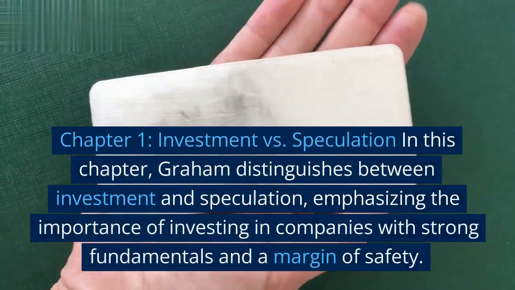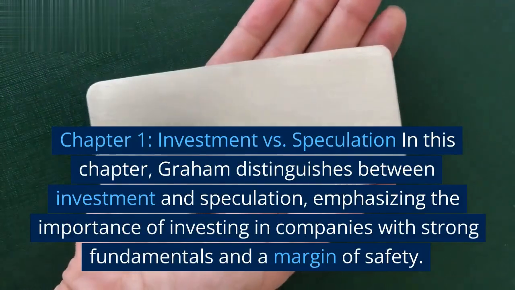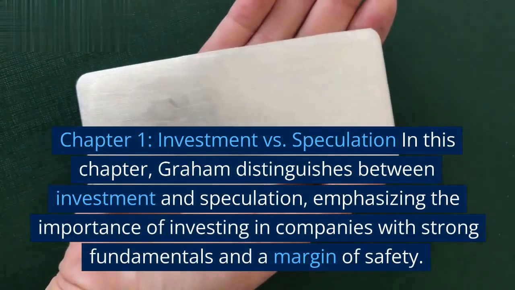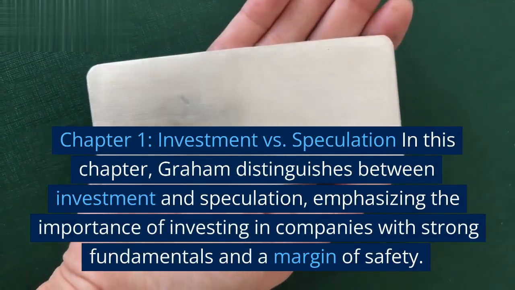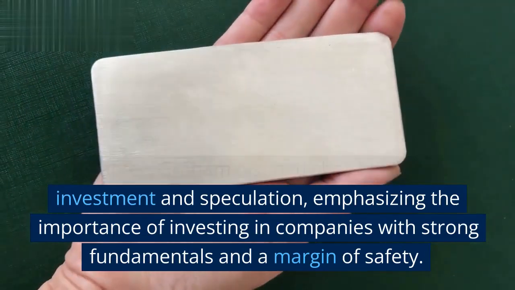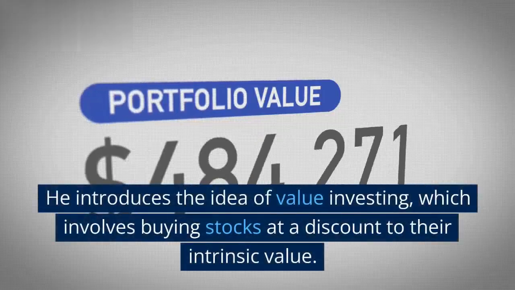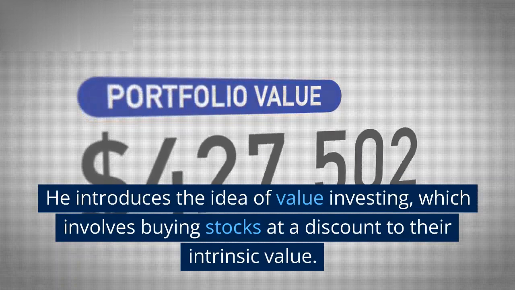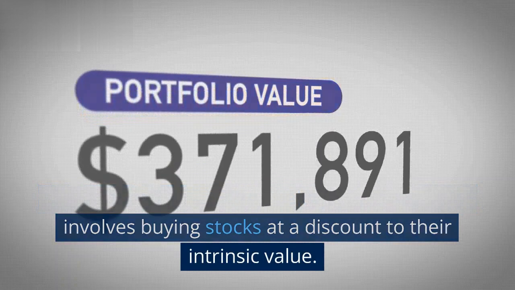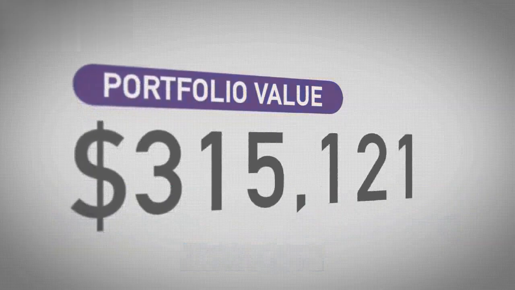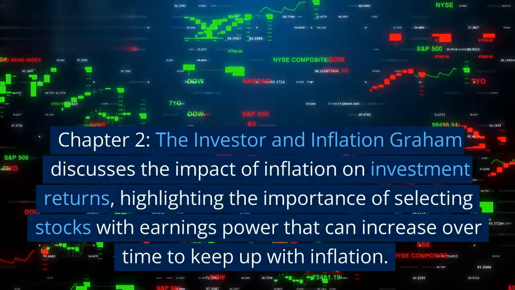Chapter 1. Investment versus speculation. In this chapter, Graham distinguishes between investment and speculation, emphasizing the importance of investing in companies with strong fundamentals and a margin of safety. He introduces the idea of value investing, which involves buying stocks at a discount to their intrinsic value.